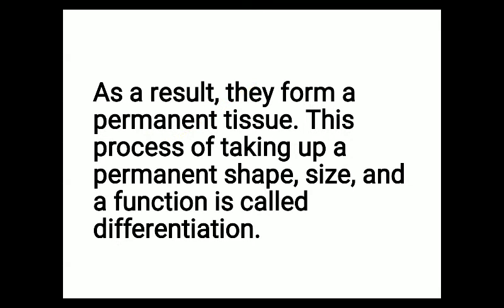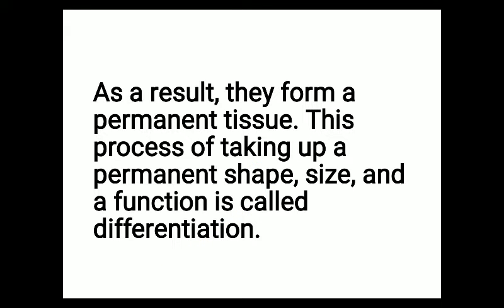This process of taking a permanent shape, size and function is called differentiation. How can we define differentiation? The process by which newly divided cells take up a permanent shape, size and function is known as differentiation.